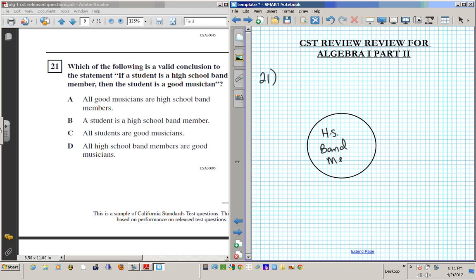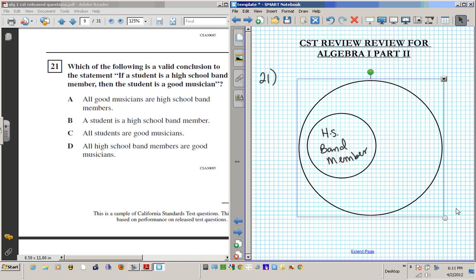If someone is a high school band member, that automatically means the person is a good musician. So what this is telling us is that all high school band members are a subset of a bigger set, which is a set of good musicians. Okay, so the bigger set is a set of good musicians.